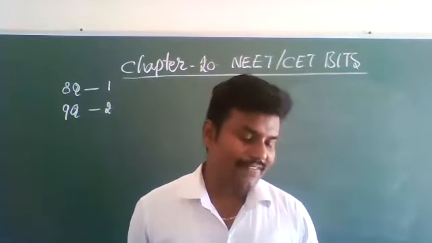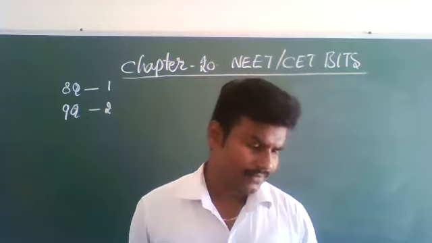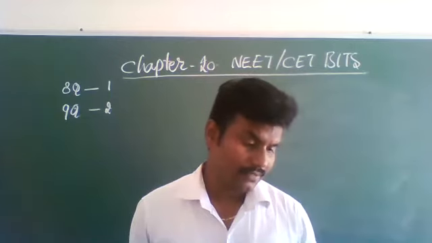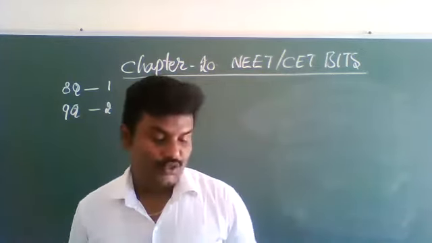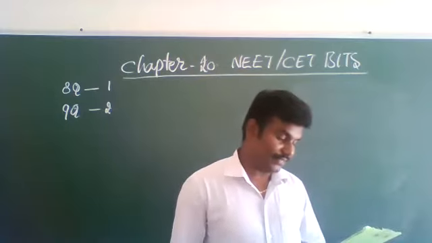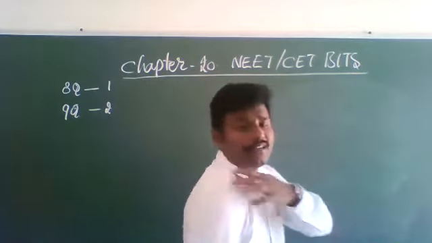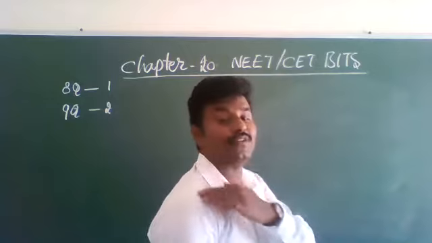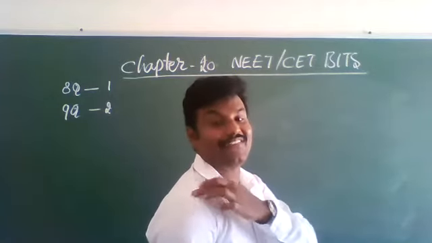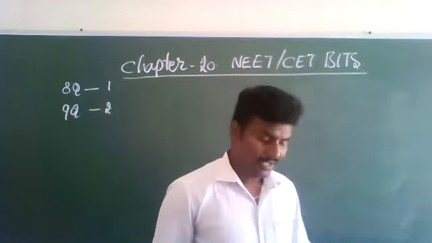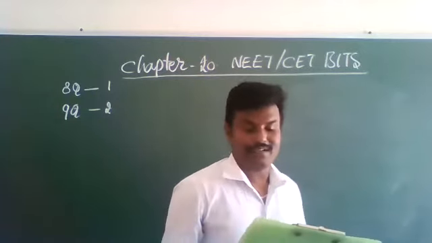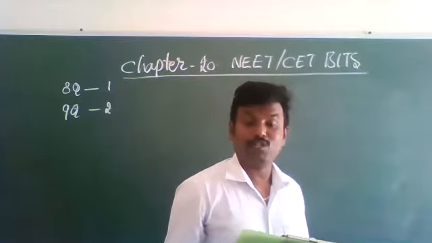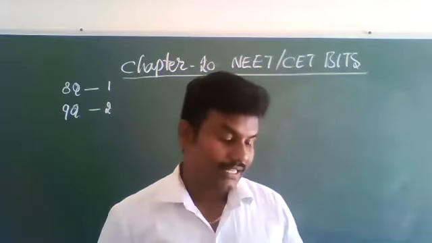Clavicle and glenoid cavity. Clavicle bone here, a long bone, the collarbone. And glenoid cavity here, in this glenoid cavity only, the shoulder joint. So the fourth option.